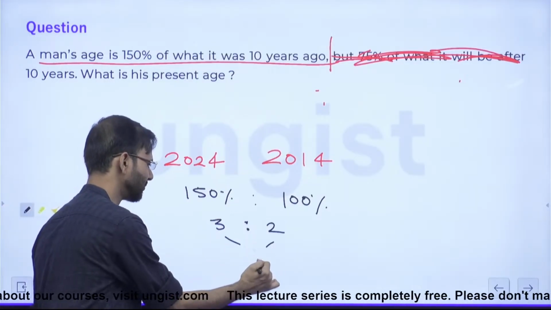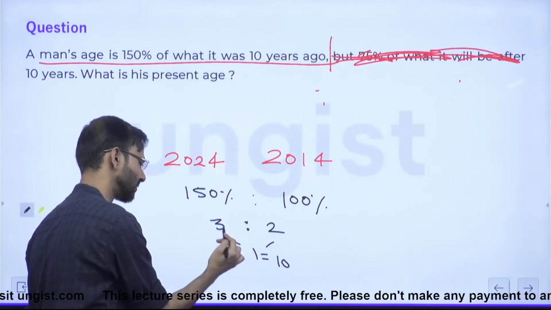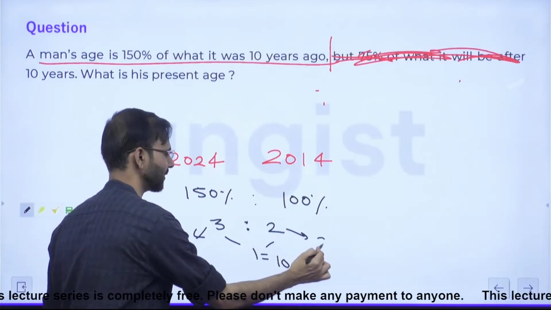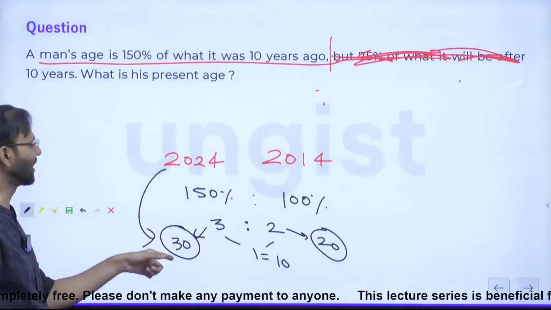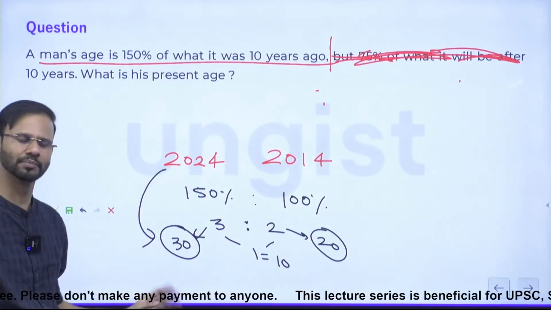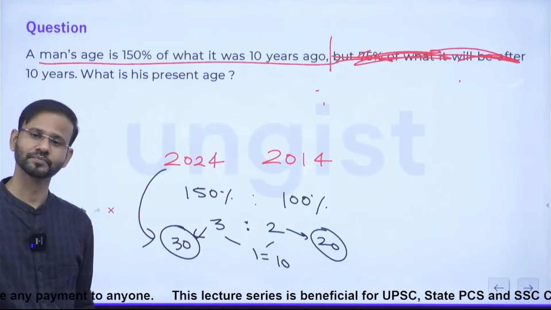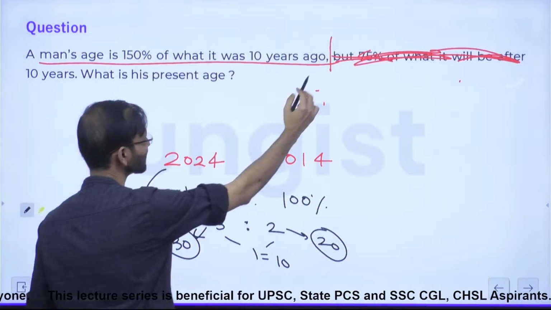So their difference is 1 unit and the question says their difference is 10 years. So 1 is equal to 10, then 3 is equal to what? 30, and 2 is equal to 20, right? So the present age of that man is 30 years. Guys, is it correct? So you can solve this question from only one set of data.